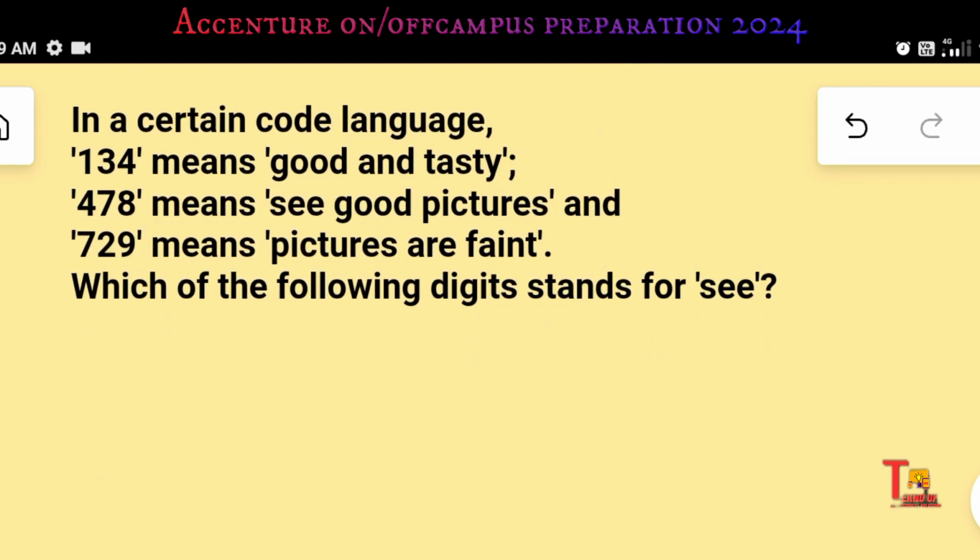In a certain code language, 134 means good and tasty, 478 means see good pictures, and 729 means pictures are faint. Which of the following digits stands for C? In this type of problem also you have to find the common letters, common numbers, common words.